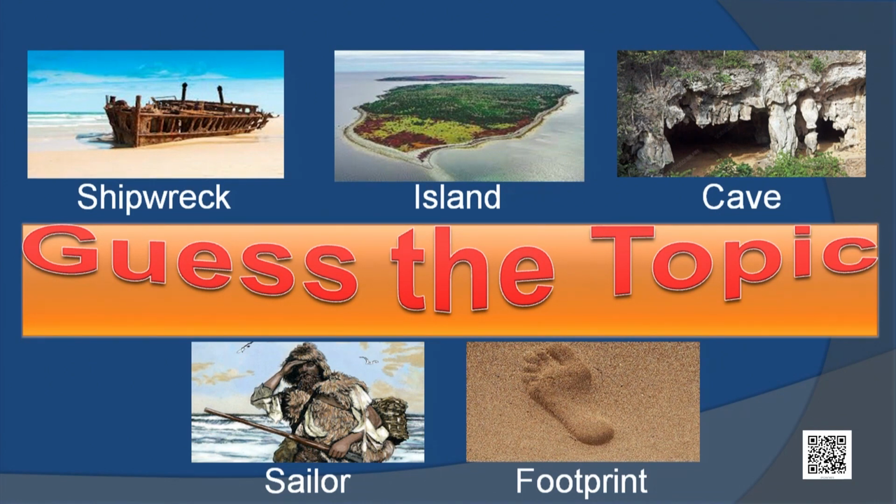Next, you are seeing the picture of a sailor of the 17th and 18th century. A sailor is a person who goes on sea voyages or journeys. Next, you are seeing a large footprint. Now just guess the topic. Those who have the books can guess it well. But don't worry, I have the name of the chapter with me.